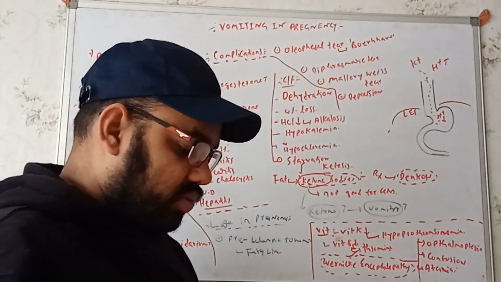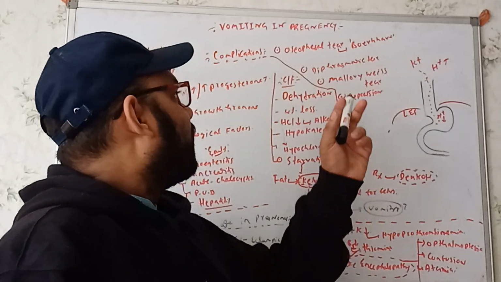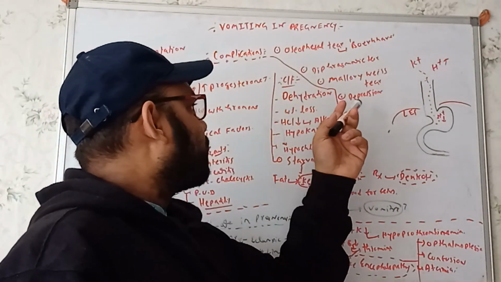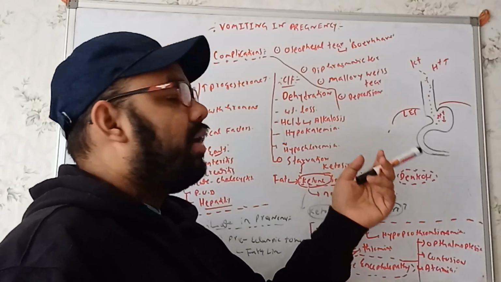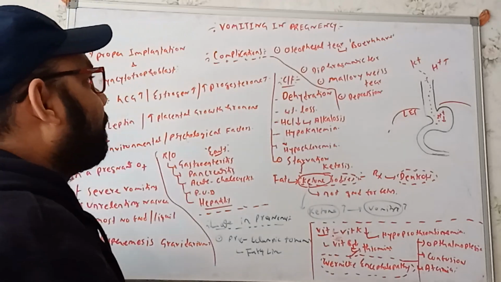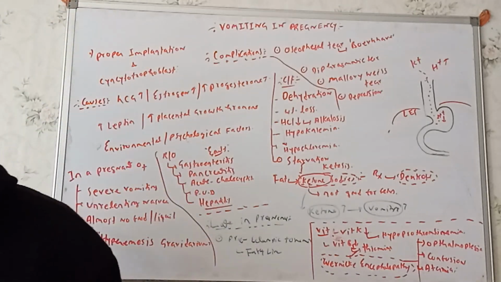So what are the complications we'll get? First we'll get the esophageal tear. Within the esophageal tear, we'll get to see Boerhaave. We can get to see the diaphragmatic tear, the Mallory-Weiss tear also, and we can also get to see depression. So these are the complications of severe vomiting in pregnancy, right?